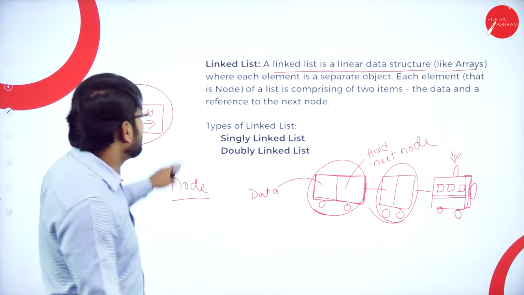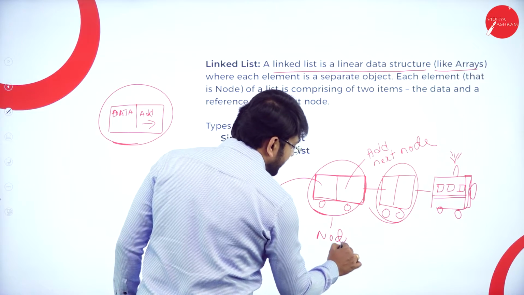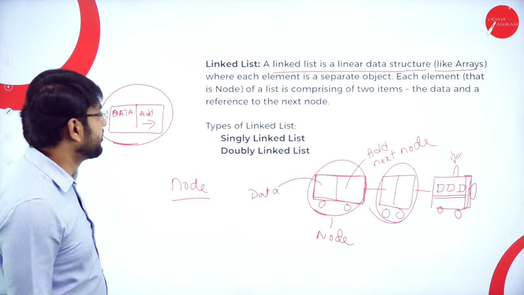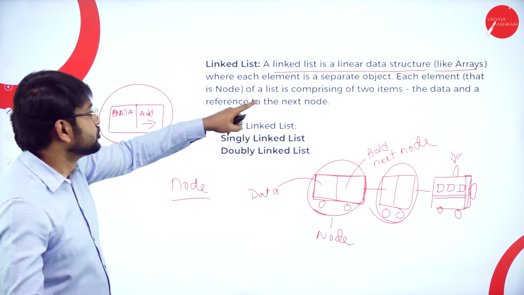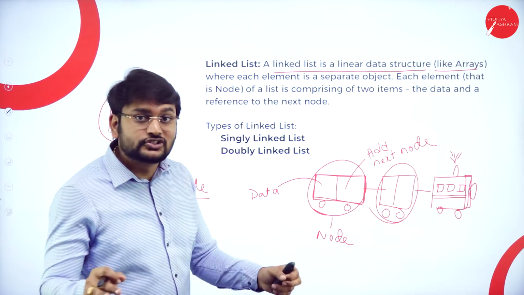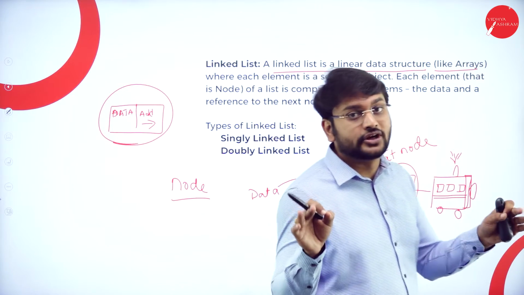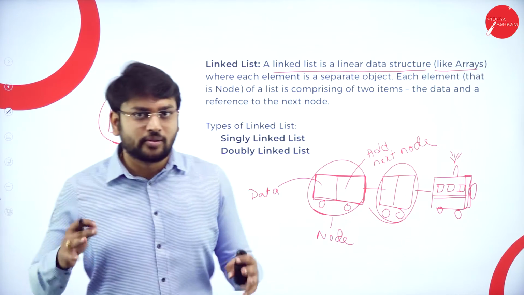Each element of the list is called a node. This is what I will call a node, and this is also a node. A node comprises two items, which we have already discussed: one is the data, and another is the reference to the next node. This is the basic knowledge that you should have with respect to the linked list. I will show you some diagrams to remember this.